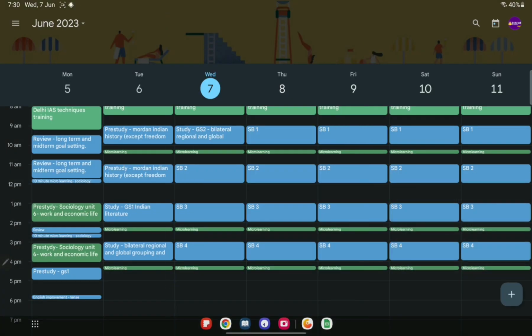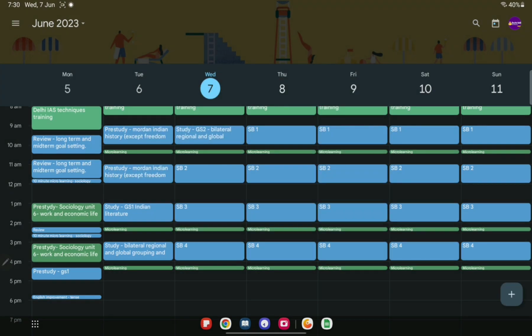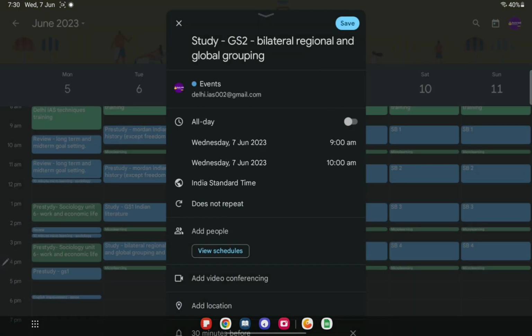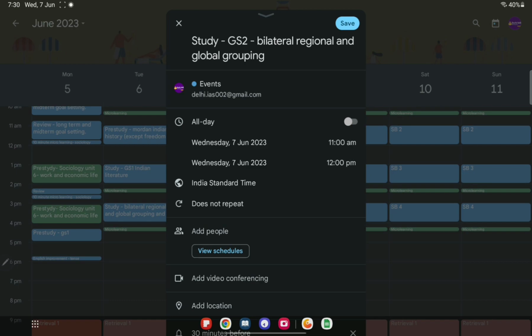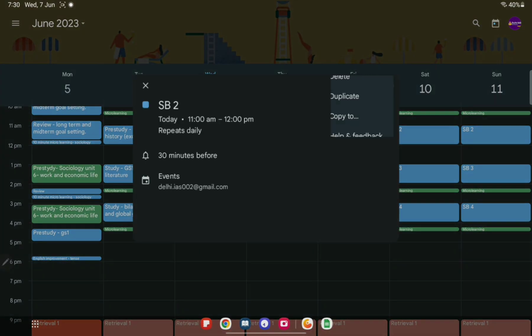Okay, 9 to 10, and the second study block is from 11 a.m. to 12. So basically I will repeat the same thing as above because it is not possible to complete the whole thing in just one study session. So I will just simply duplicate it from 11 to 12. That's fine.